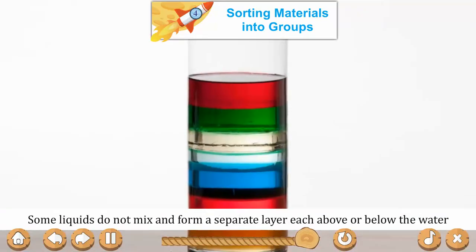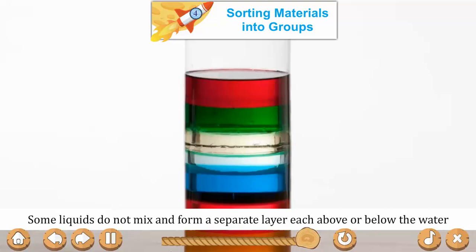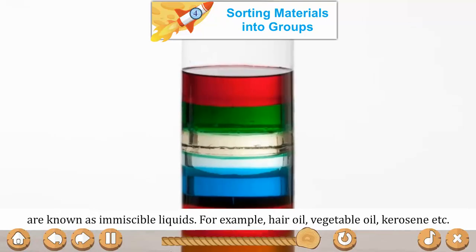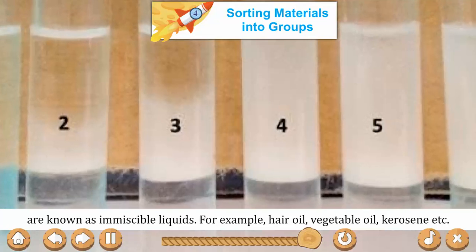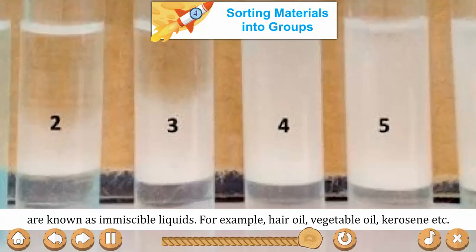Some liquids do not mix and form a separate layer, either above or below the water, and are known as immiscible liquids. For example, hair oil, vegetable oil, kerosene.